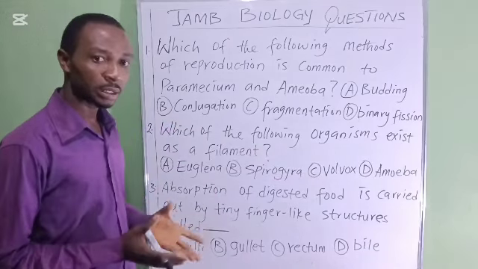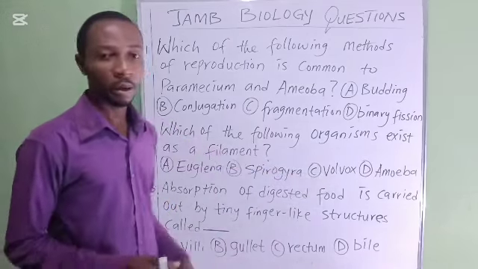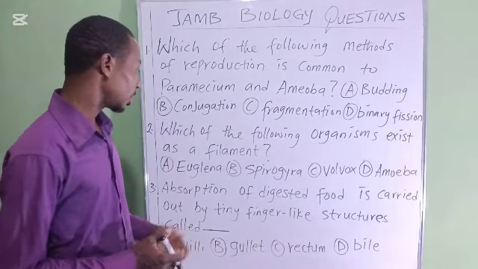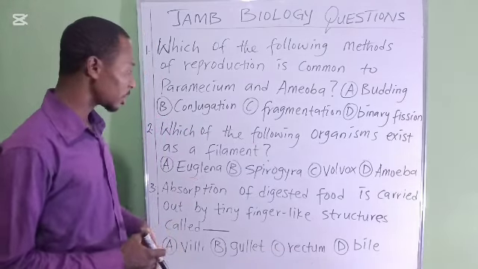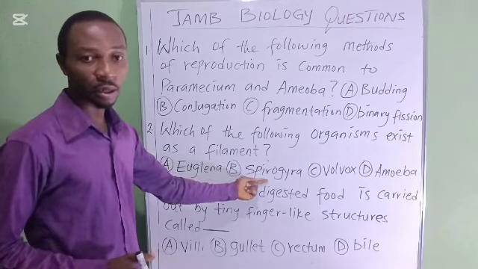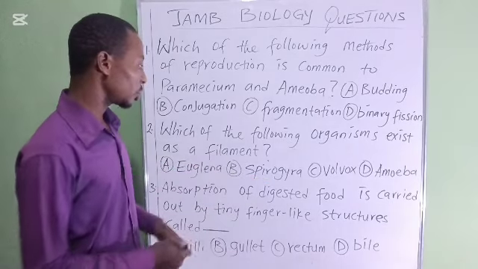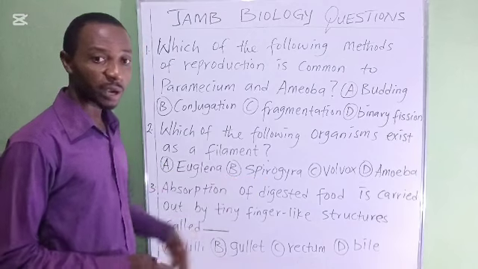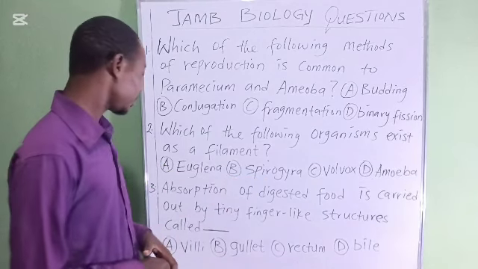Volvox exists in a colony, while amoeba exists as a single cell. This one also exists as a single cell, but only Spirogyra exists as a filament. So option B, Spirogyra, is the correct answer.